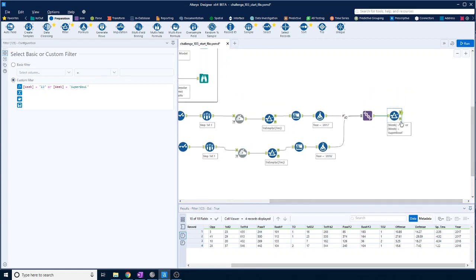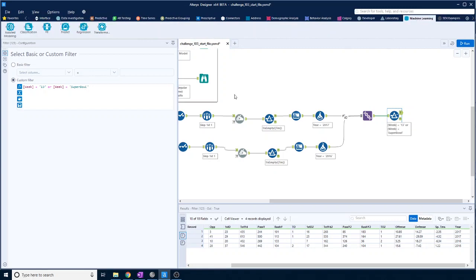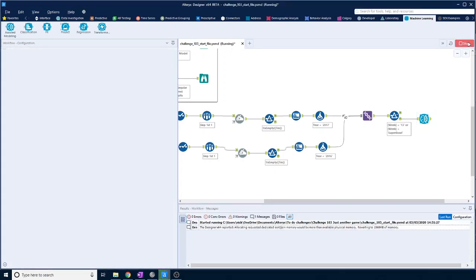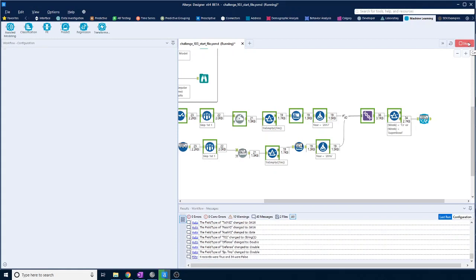Now we could look at the linear regression module here, but when we have the new fancy machine learning tools or assisted modeling, let's use them. So off the false side, which has all the training data, you can run this. So first of all, you press run. This will, I don't know, energize the modeling and kickstart it. So hopefully that will give us something to work with.